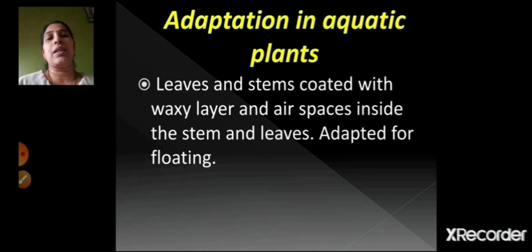These are the reasons they can stand still in water, because of the air spaces present inside the stem and the leaves, and water does not get accumulated because of the waxy layer present on the leaves.